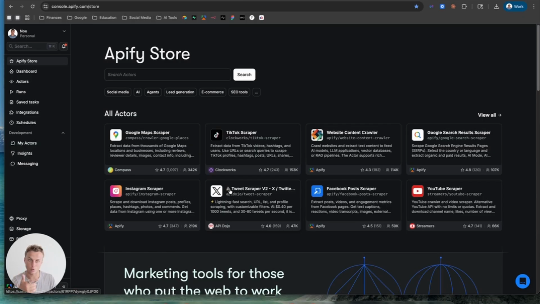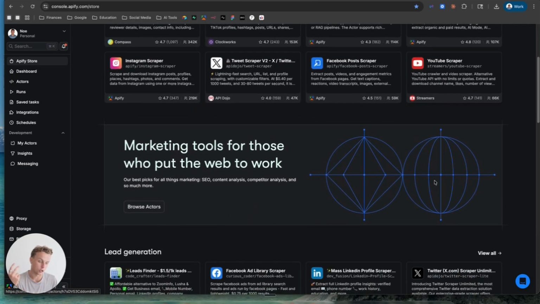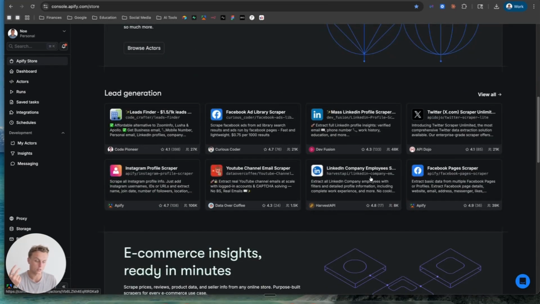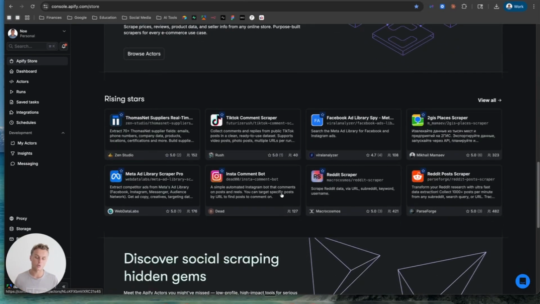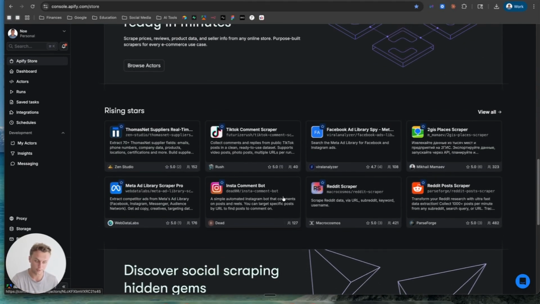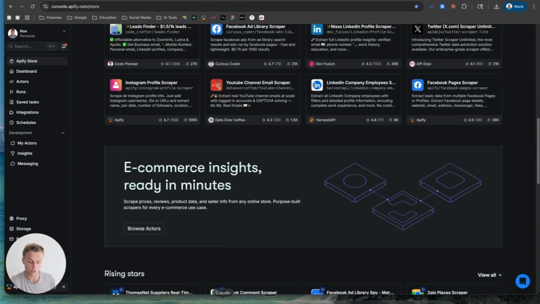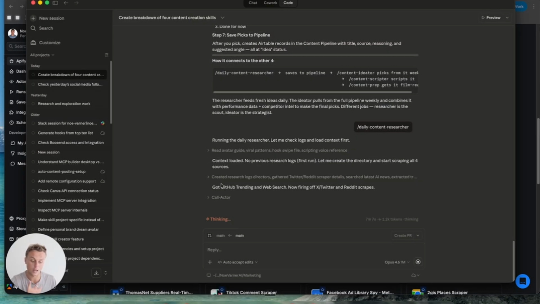So you can scrape Twitter, or you can scrape TikTok for trending videos. You could scrape Google Maps for local businesses. You could scrape Facebook, YouTube for winning videos, LinkedIn. And it's not just social media, it's just showing that for me because that's my algorithm. But there's so many different scrapers that you can use, and that is what we utilize for the GitHub trending and the web search. So now it's gonna fire off Twitter and Reddit, and it's gonna use those Apify scrapers.